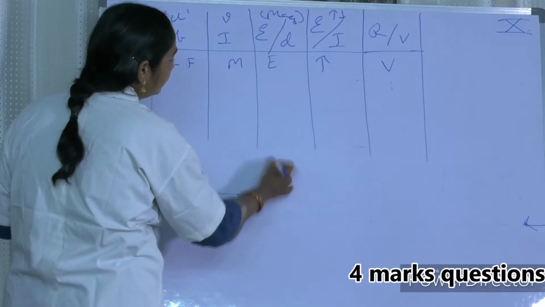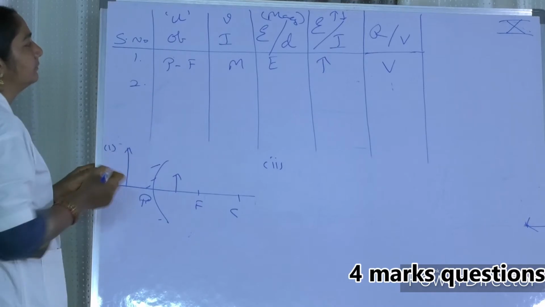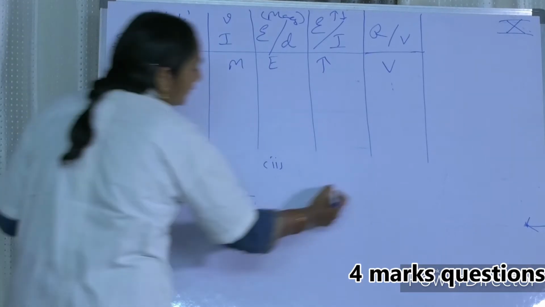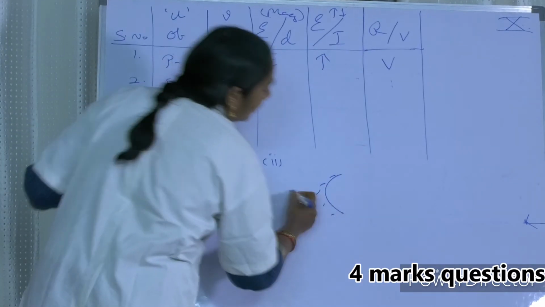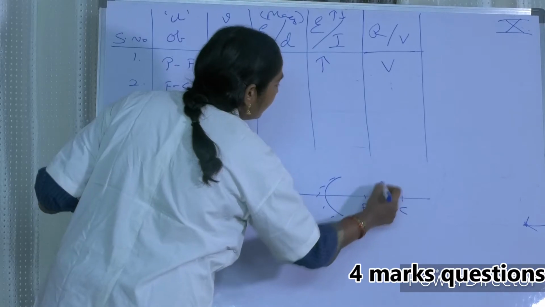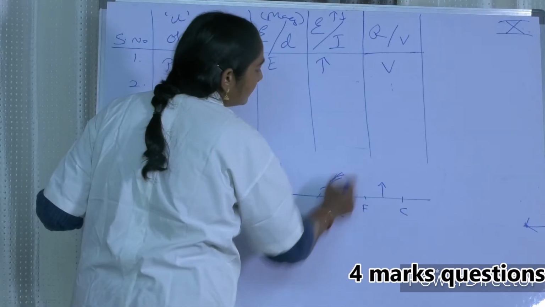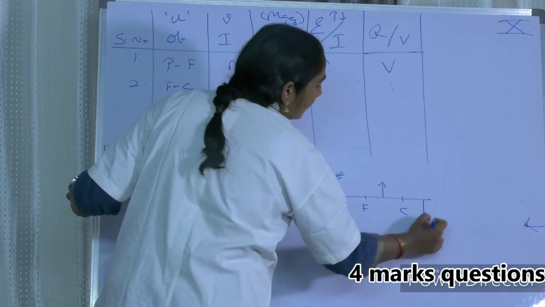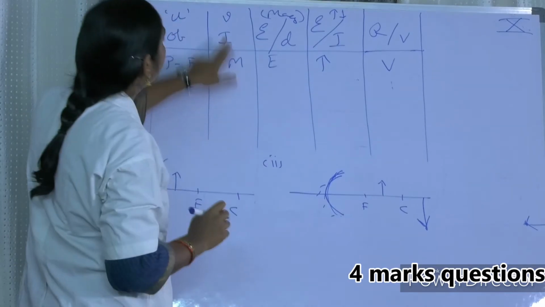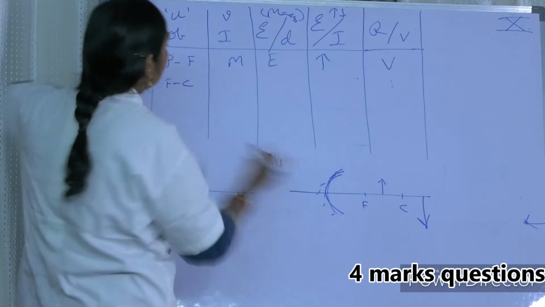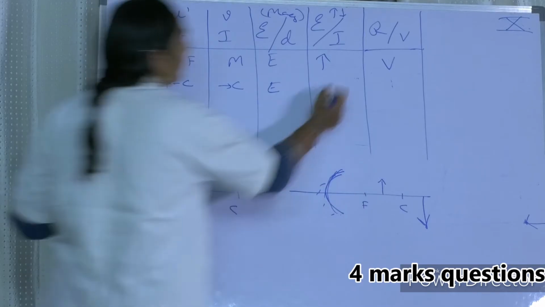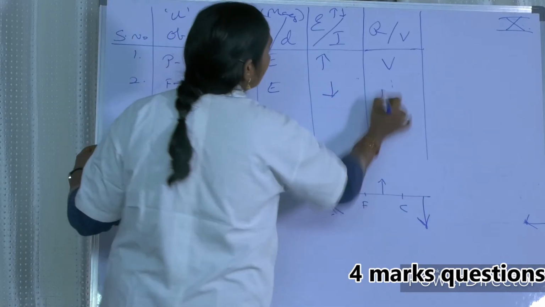Okay, next. Second case. Case 2. Between F and C. So now in the second case, you are taking the object between F and C. When you take anything between F and C, already this is known to us, my dear friends, the image is found beyond C. Now in this particular case, the image is found beyond C. It is enlarged, inverted image, and real. This is real because we can flash it on a screen, right?